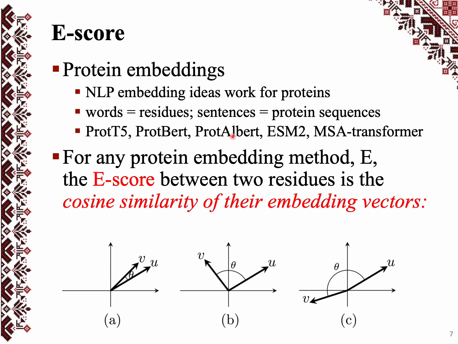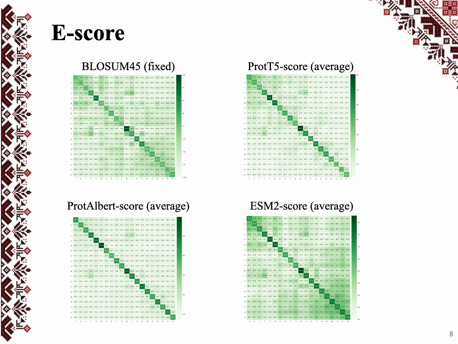We can obtain various protein embedding procedures, and for any given one, denoted by E, we define our new scoring scheme. So the E-score between two amino acid residues is the cosine similarity of their embedding vectors. The cosine goes from maximum value when the vectors are similar to minimum value when vectors are opposite, and it's 0 for independent vectors.